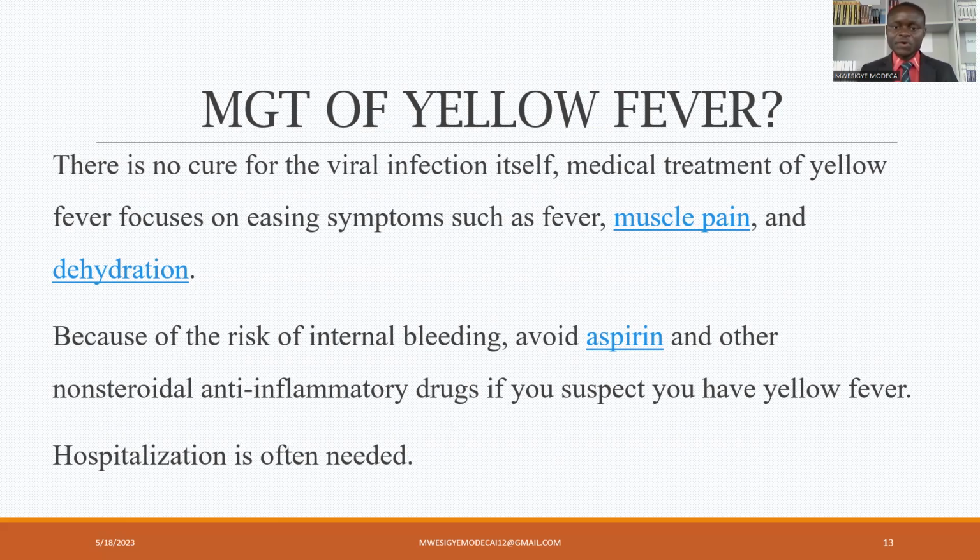If we can't take orally, we can pass an NG tube so that we can pass the fluids via the nasogastric tube. And where possible, if dehydration is moderate or severe, we start IV fluids, normal saline and Ringer's lactate, and these fluids will even help to correct the electrolyte imbalance.